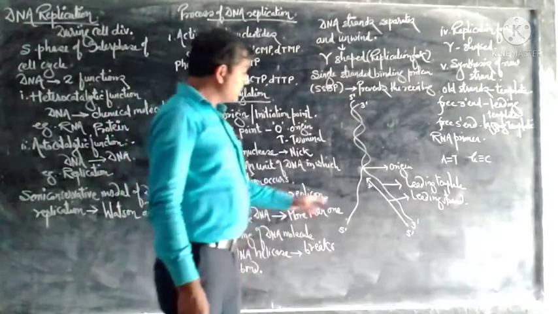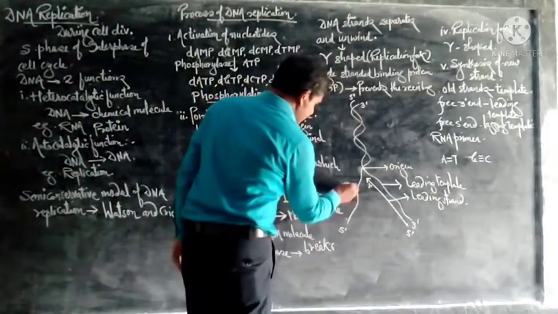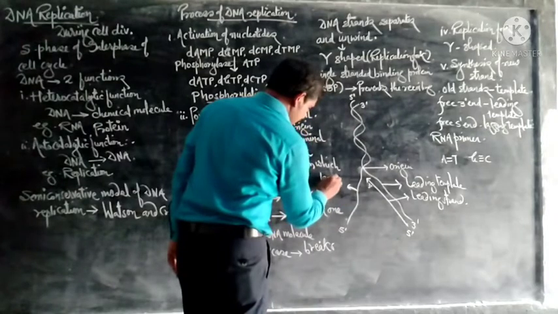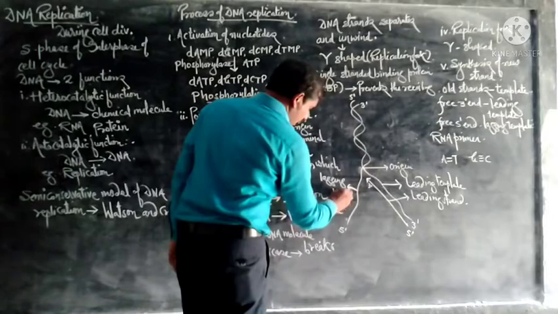See here, this is a lagging strand, and this one is a lagging template.